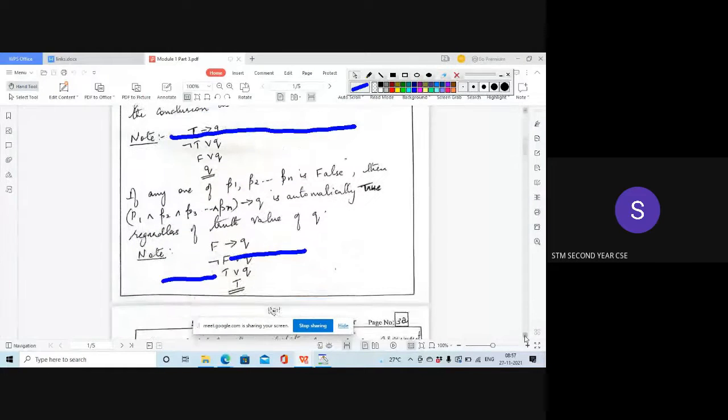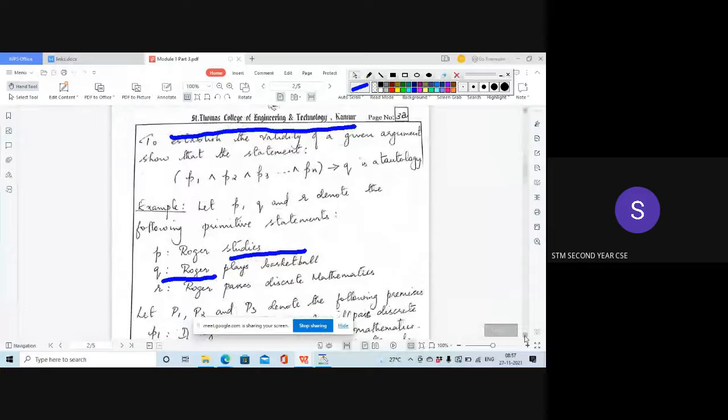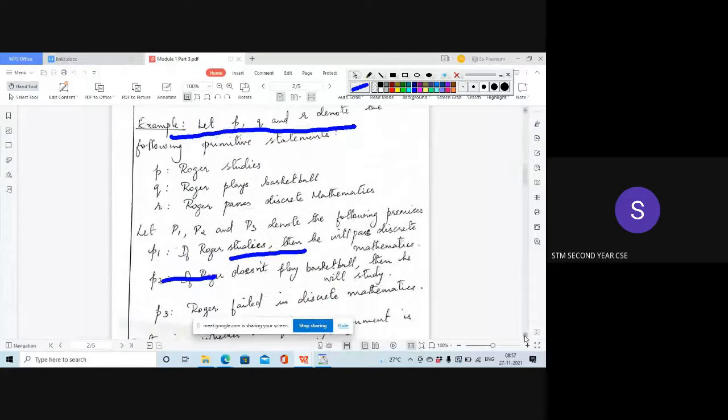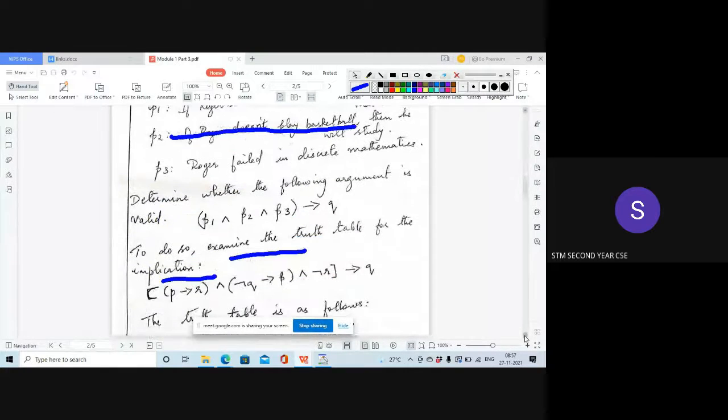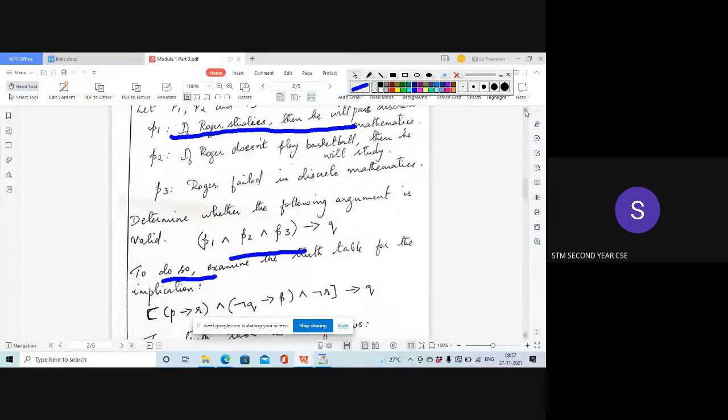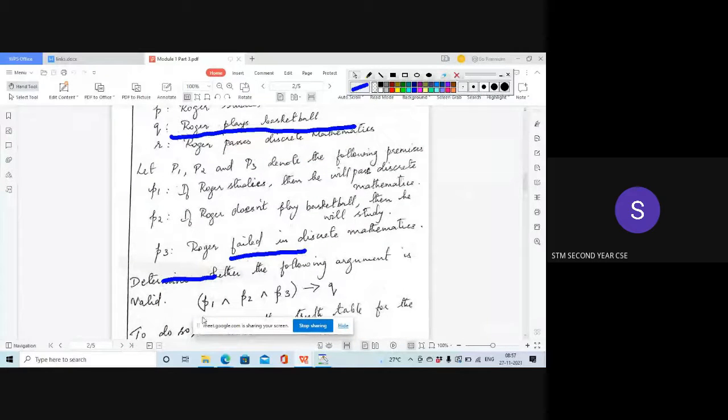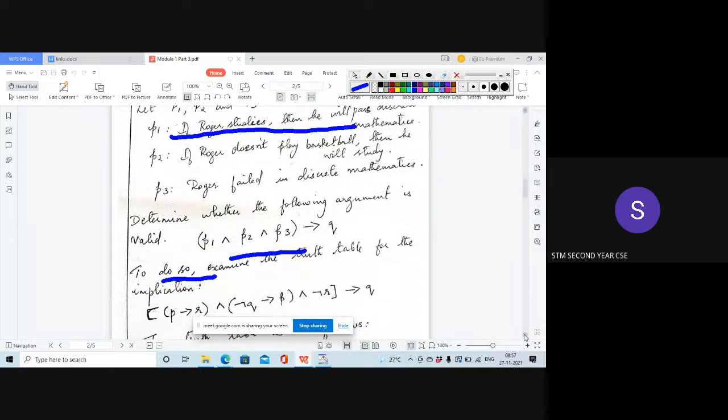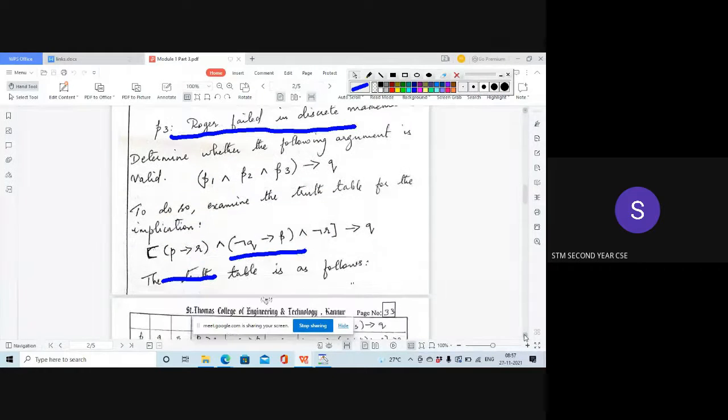Then we did this example 1. Given certain premises, to show that the conclusion is true, we have to take the conjunction of all the premises, and this implies Q. We know the truth table of conjunction and implication, so we can find out the truth value by using two methods.